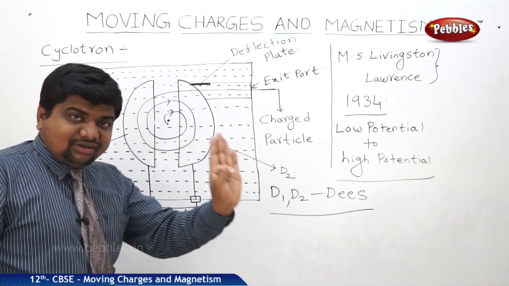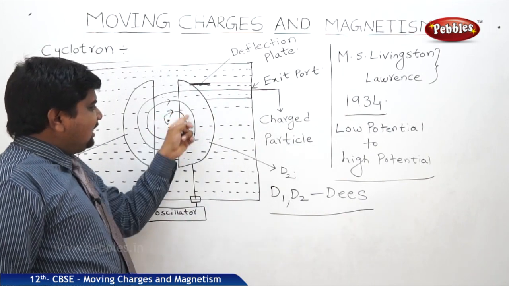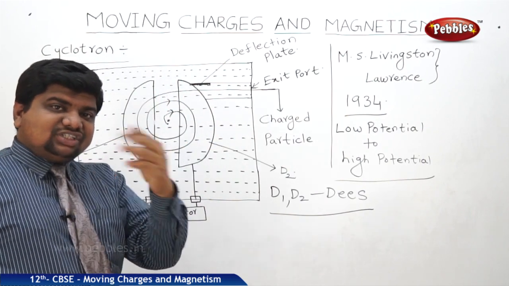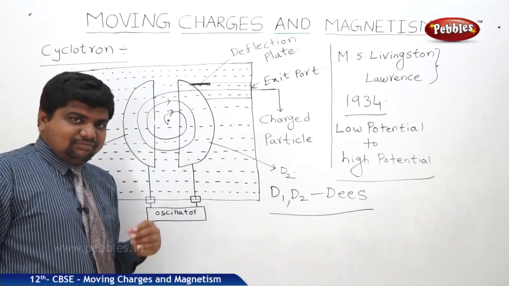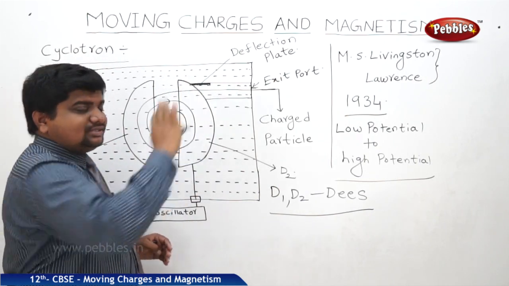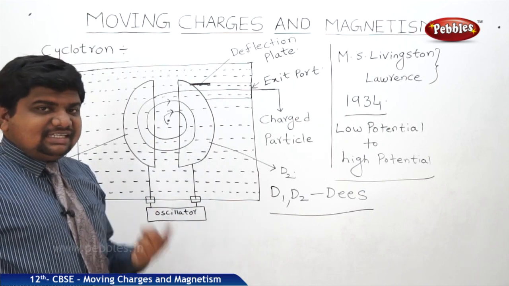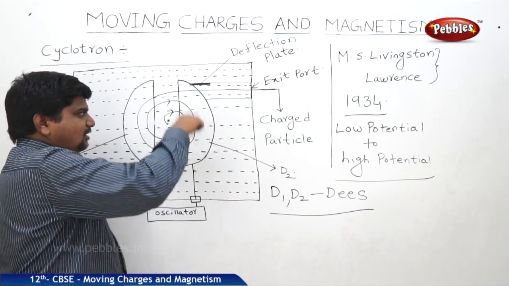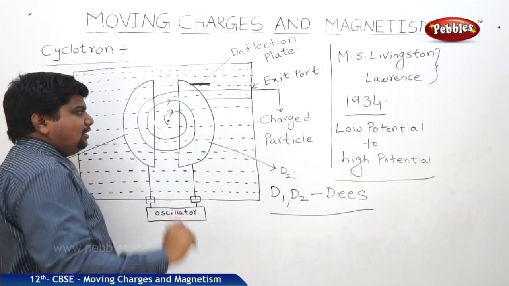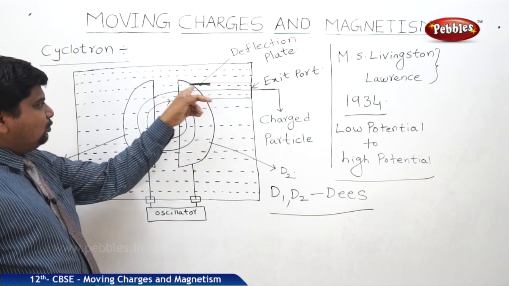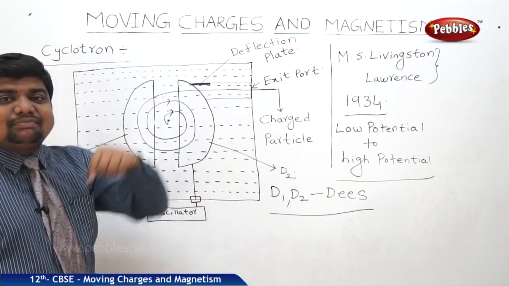That is nothing but the angular frequency. Whenever the angular frequency increases, that frequency is related to the charge and inversely proportional to the mass. So its time period is also going to decrease. If frequency increases, time period decreases. Whenever it is doing these oscillations around the circular or helical path, it is crossing over the two Ds. One D is connected to the deflection plate.